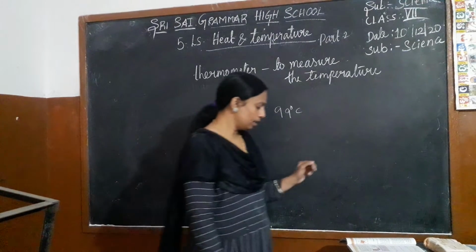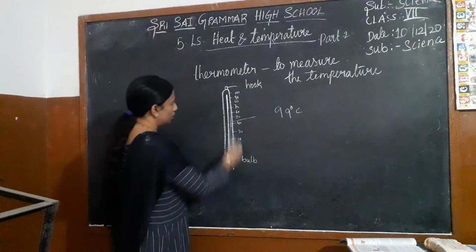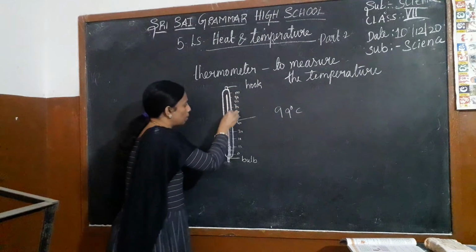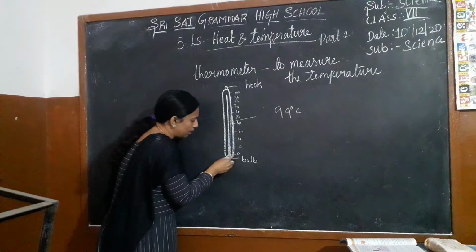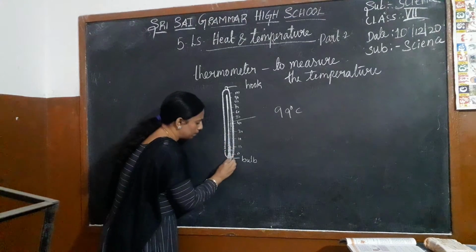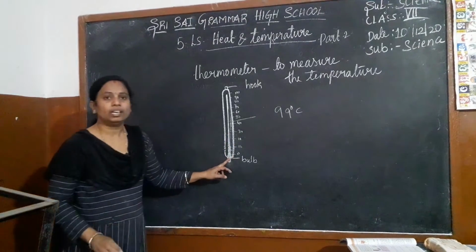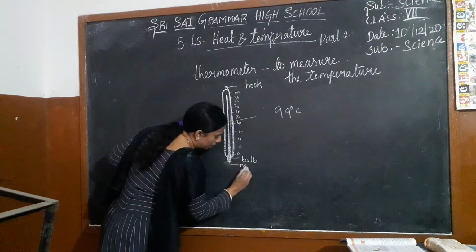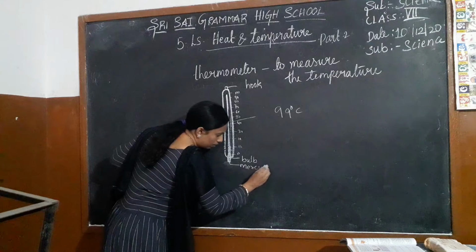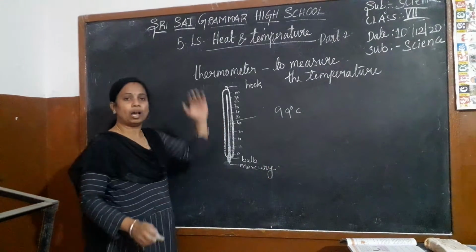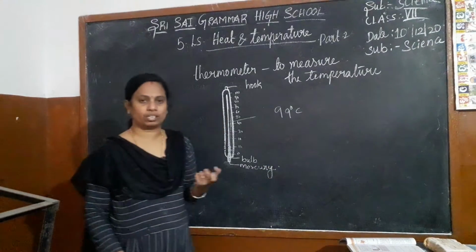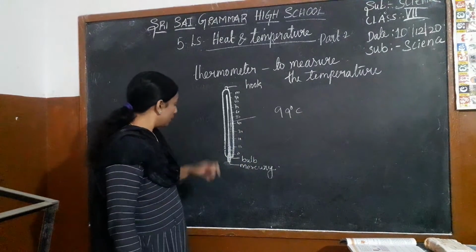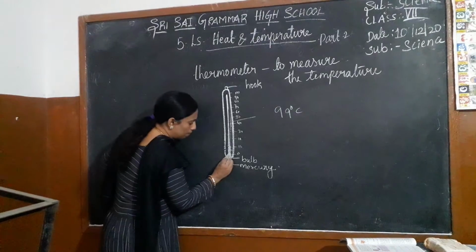So at one end of the thermometer, what is there? The bulb is present. The bulb is filled with the mercury. It will move up and down. It is a liquid, we say it is a liquid. It is filled in the bulb.